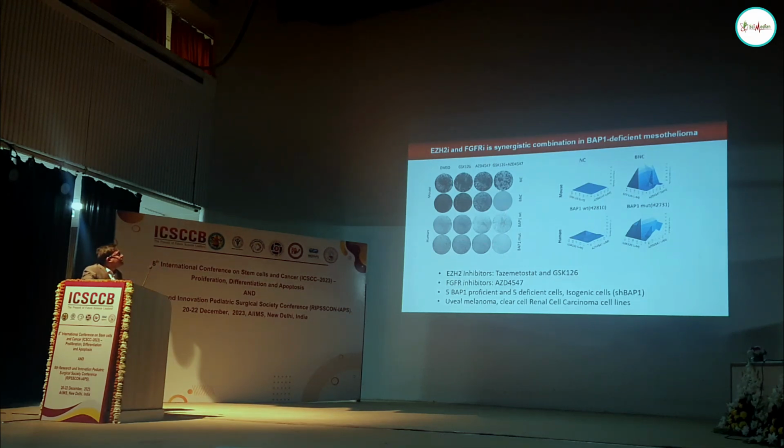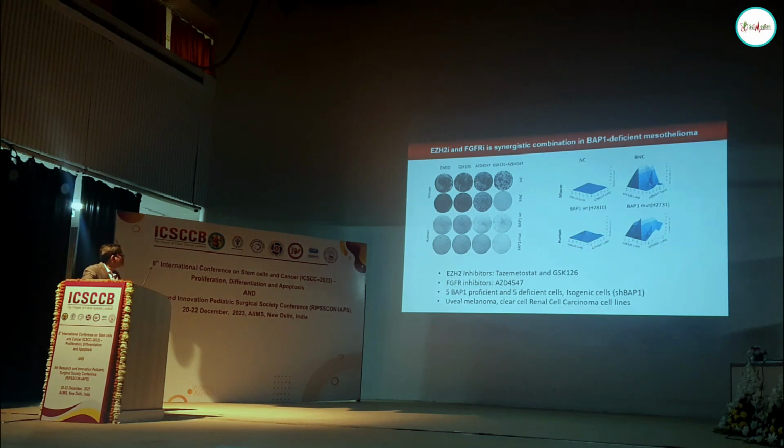If you look at this map, it's a broader map which uses a lot of different drug concentrations, not only a single concentration. The mountain structure tells the synergy level in these drug combinations. If it's more flat, it does not work as a synergistic combination. We used two different EZH2 inhibitors and two different FGFR inhibitors, one AZD and one PD1 compound.